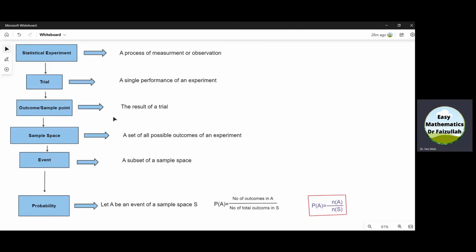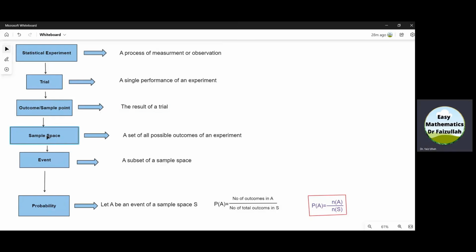We say that the result of a trial is called an outcome. If we toss a coin, it comes to the ground, and if the result of that trial is a head, then head is an outcome.